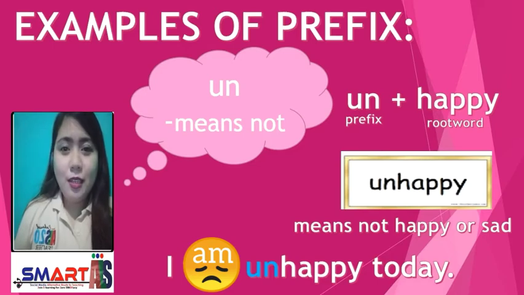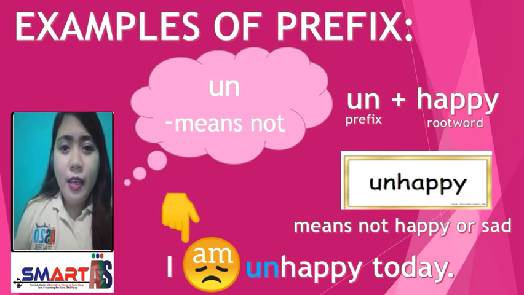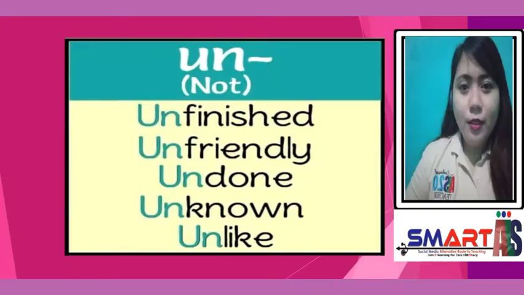Number 1. Un, meaning not. If the prefix un is added to the root word happy, we will form a new word which is unhappy, meaning not happy or sad. Sentence: I am unhappy today. Here are other examples of words with the prefix un. We have unfinished, unfriendly, undone, unknown, and unlike.